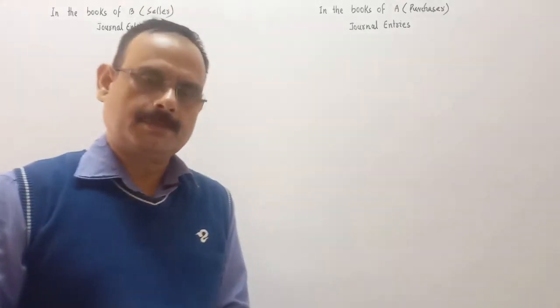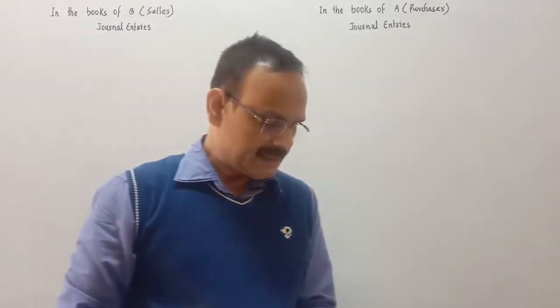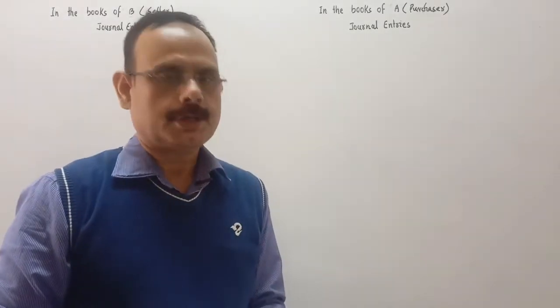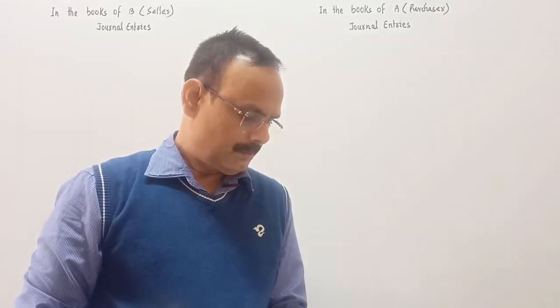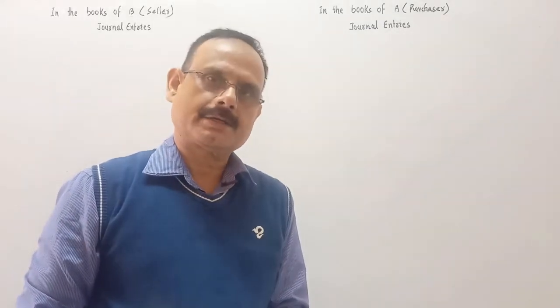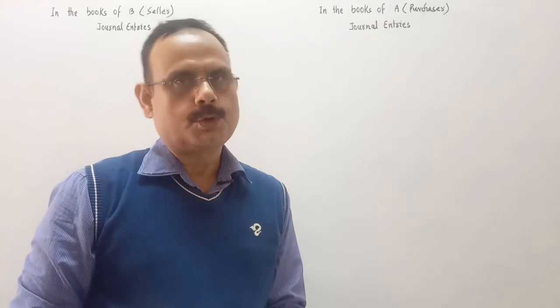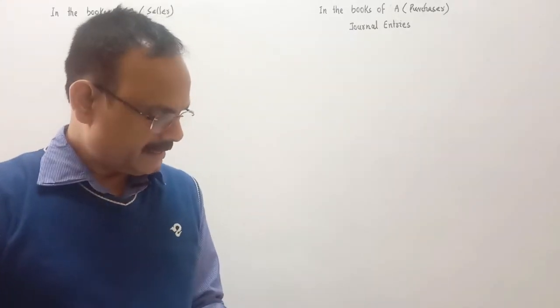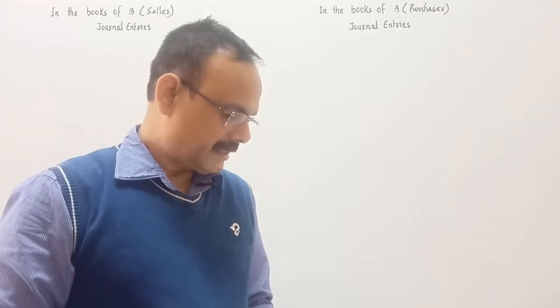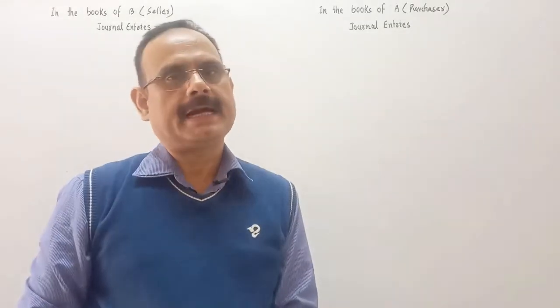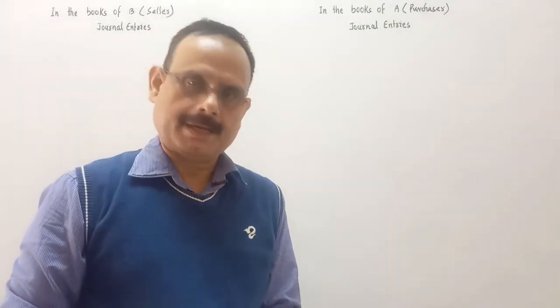C is the holder of the bill. On the same day, C informed B about the dishonor of the bill. B settled his due to C by cheque for rupees 30,100, which includes noting charges. A settled B's claim by cheque for the same amount. Pass journal entries in the books of A, B and C, meaning drawer, drawee and payee.